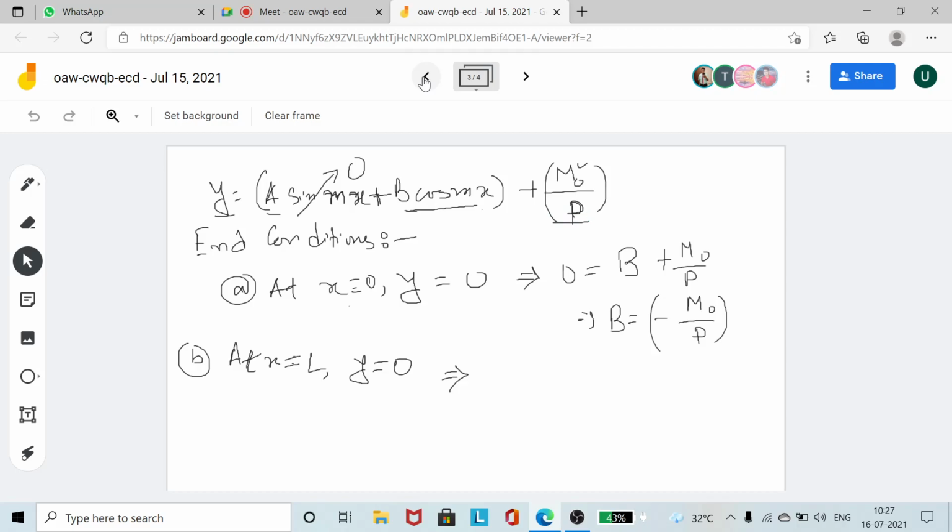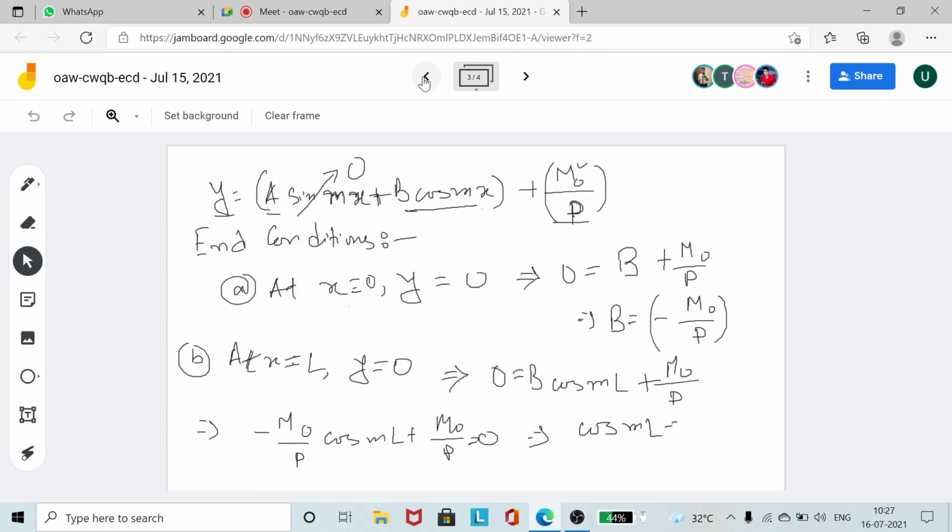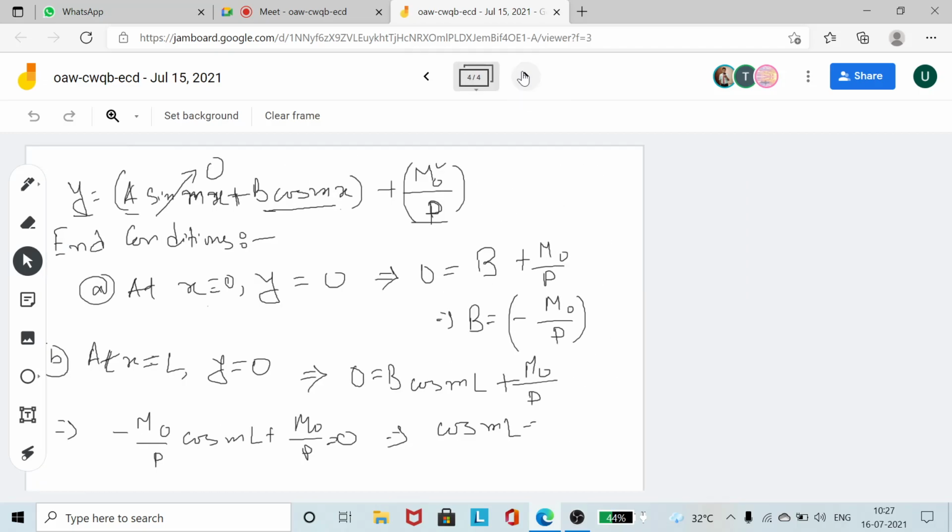Let's put it here: y is equal to 0. So 0 is equal to b cos ml plus m0 divided by P. Let's put the value of b: minus m0 by P into cos ml plus m0 by P is equal to 0. So we should have cos ml equal to 1.